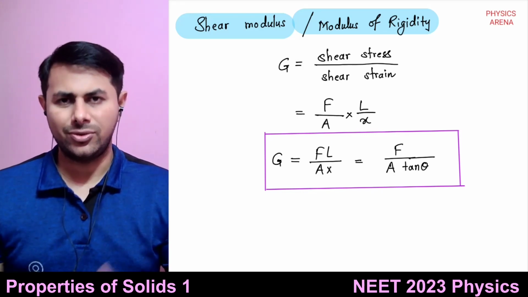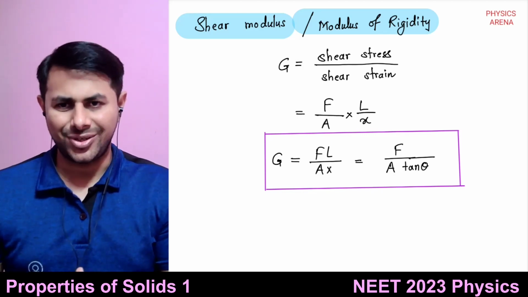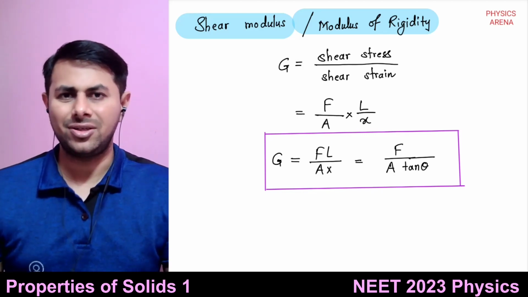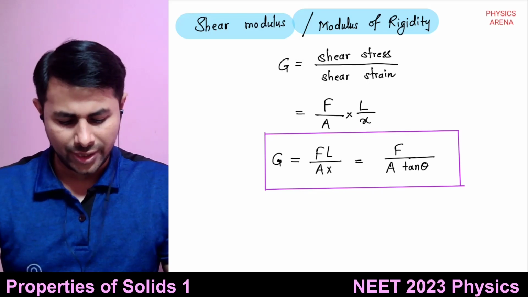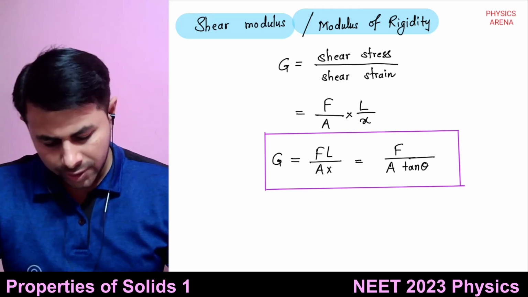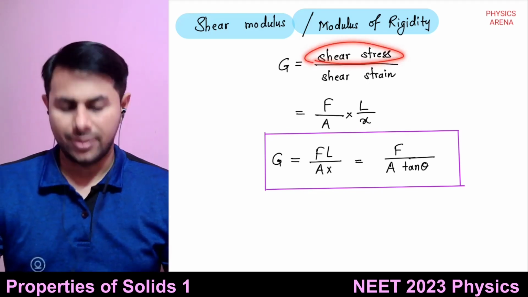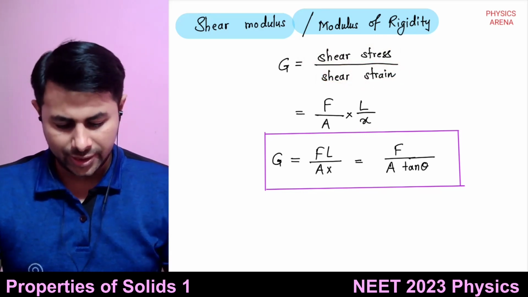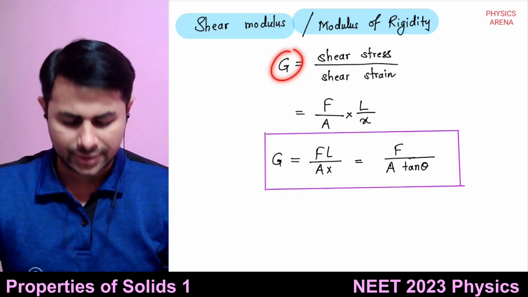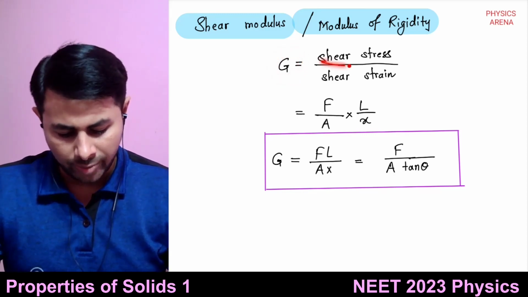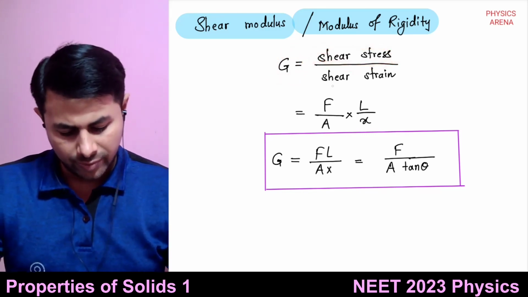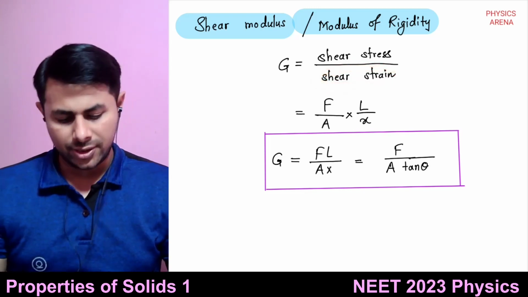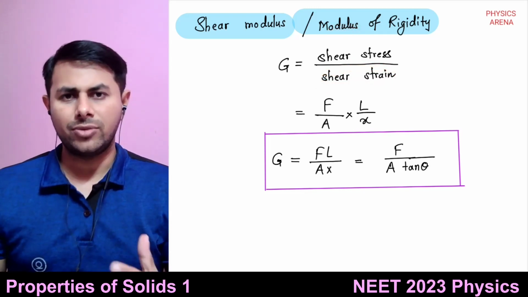A rigid body is a body whose shape does not change at all when you exert an external deforming force. So the amount of stress required per unit strain caused is the modulus of elasticity. So the amount of shear stress required per unit shear strain is known as the modulus of rigidity.